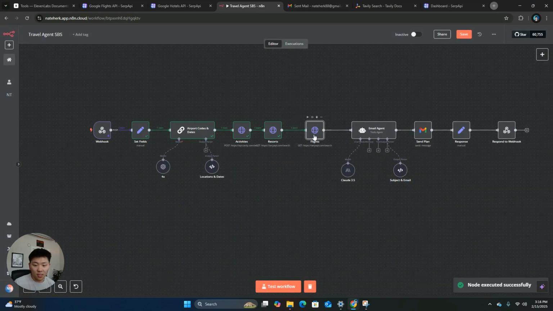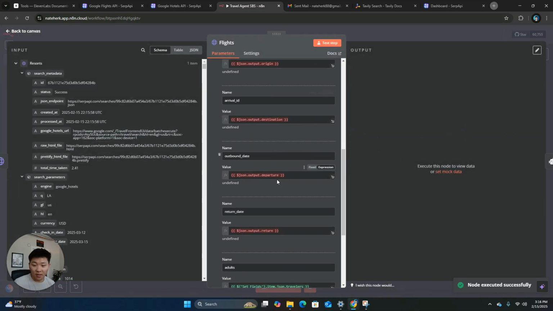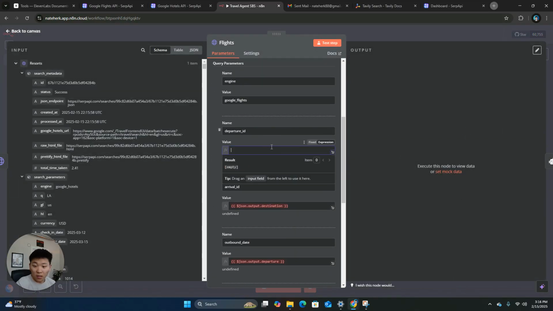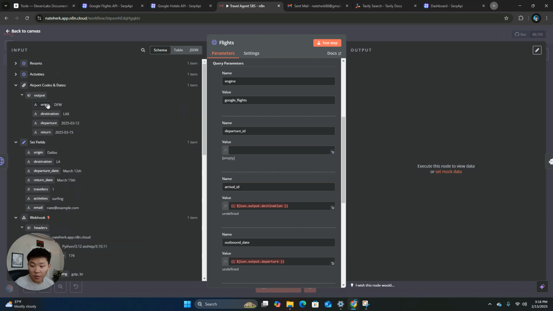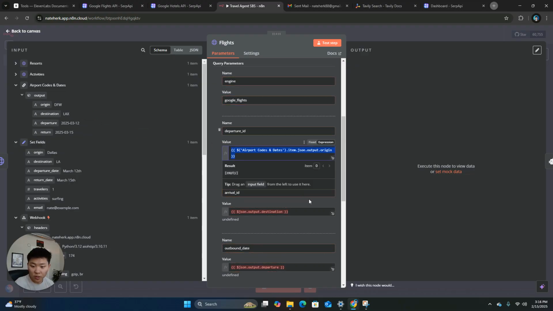Okay, so it got resorts. Now we can come into flights and map these again. Because remember, we tried to do the parallelization so they were all right there, but now they're not. So we're going to the output guy and we want the departure ID, which is where we're departing from, so origin. Then we need the destination arrival ID, which is destination.